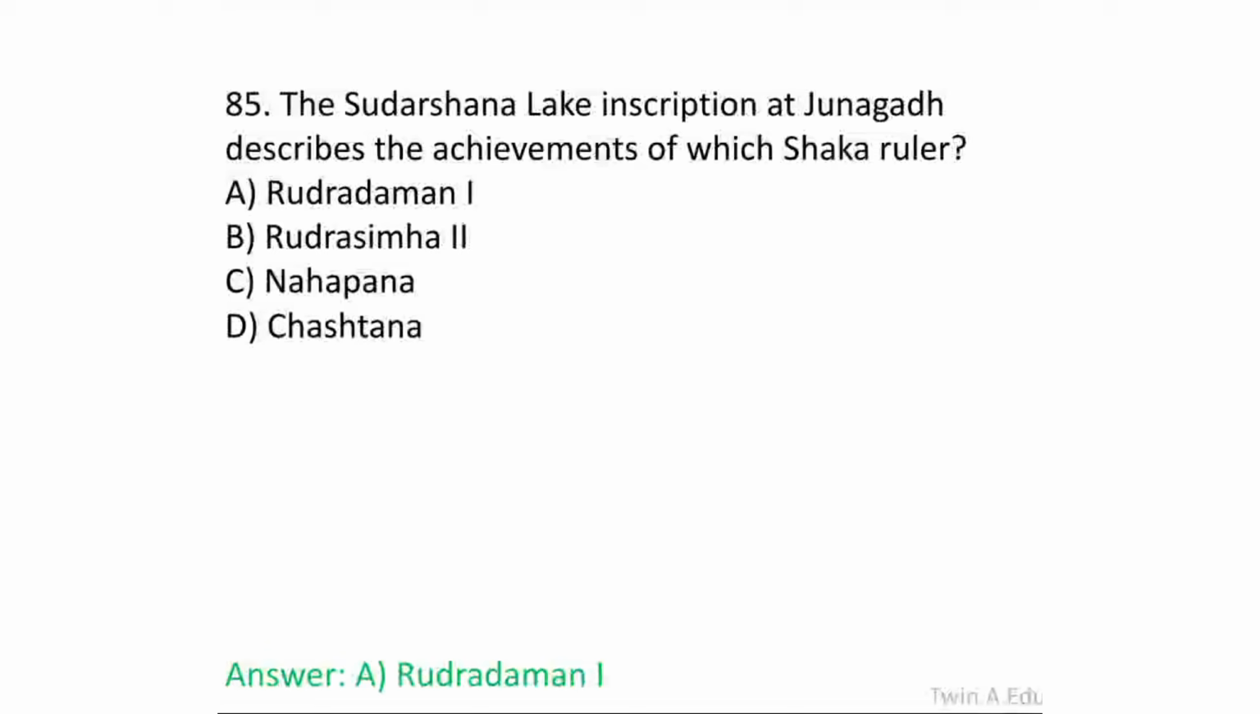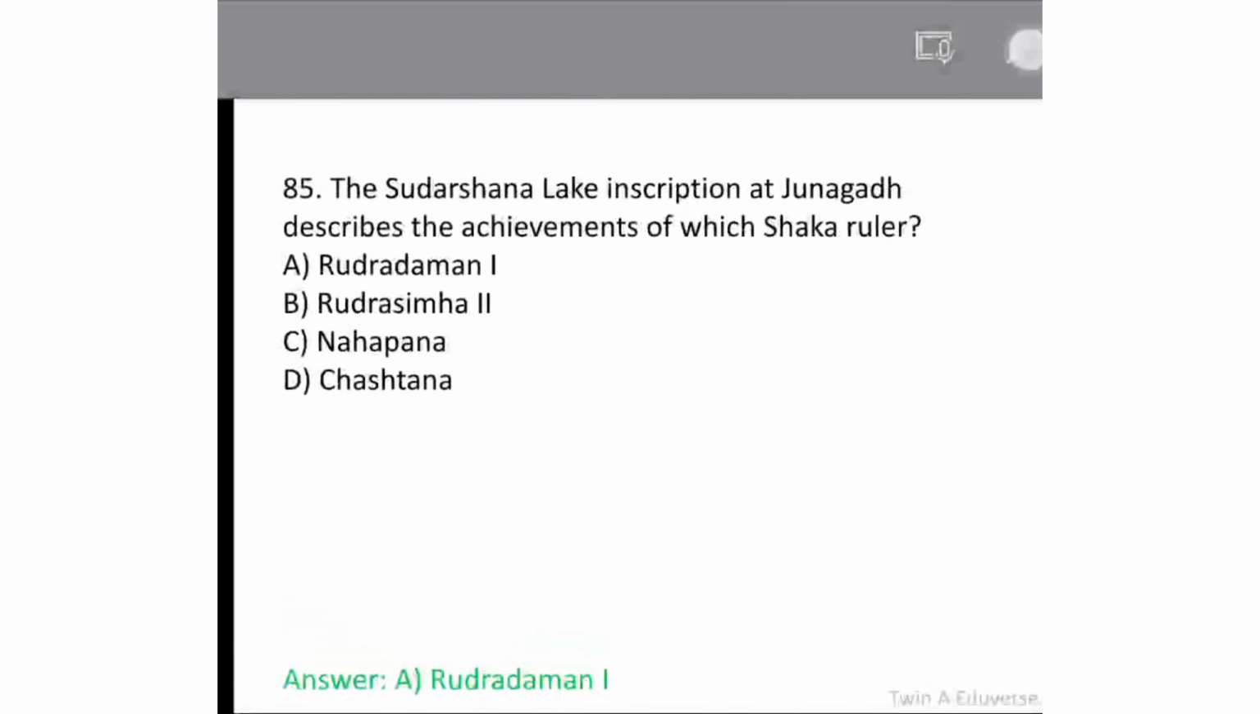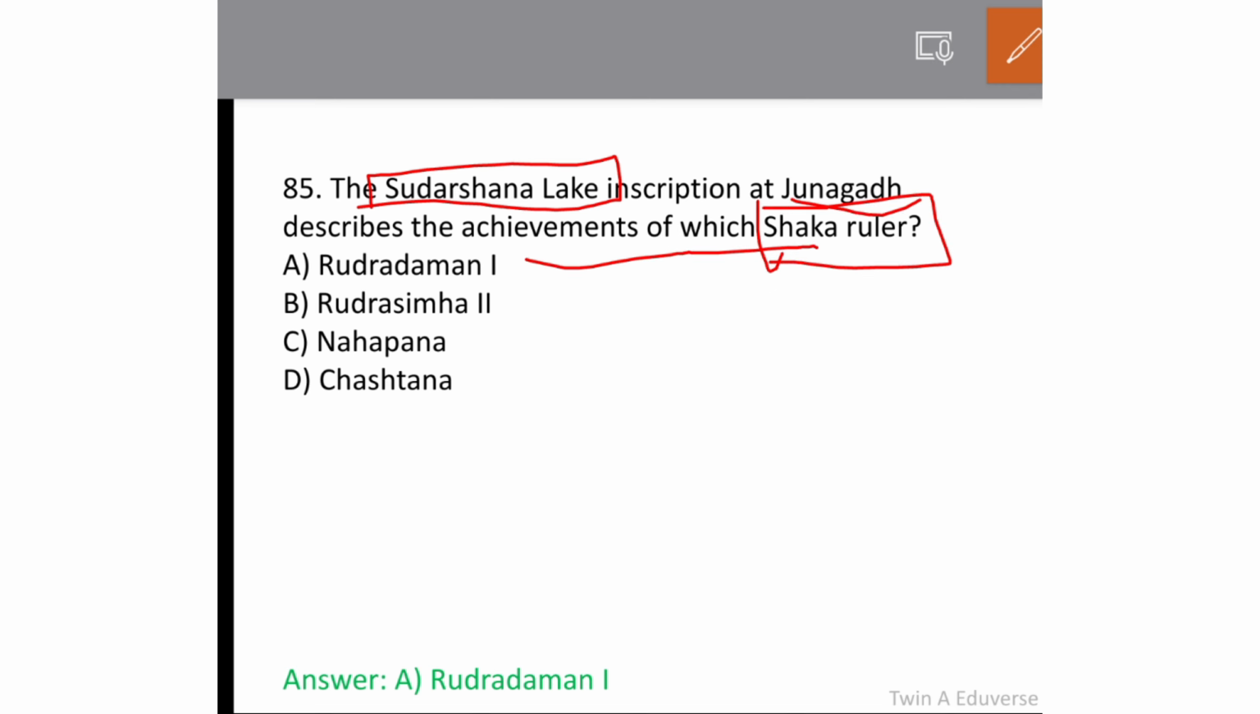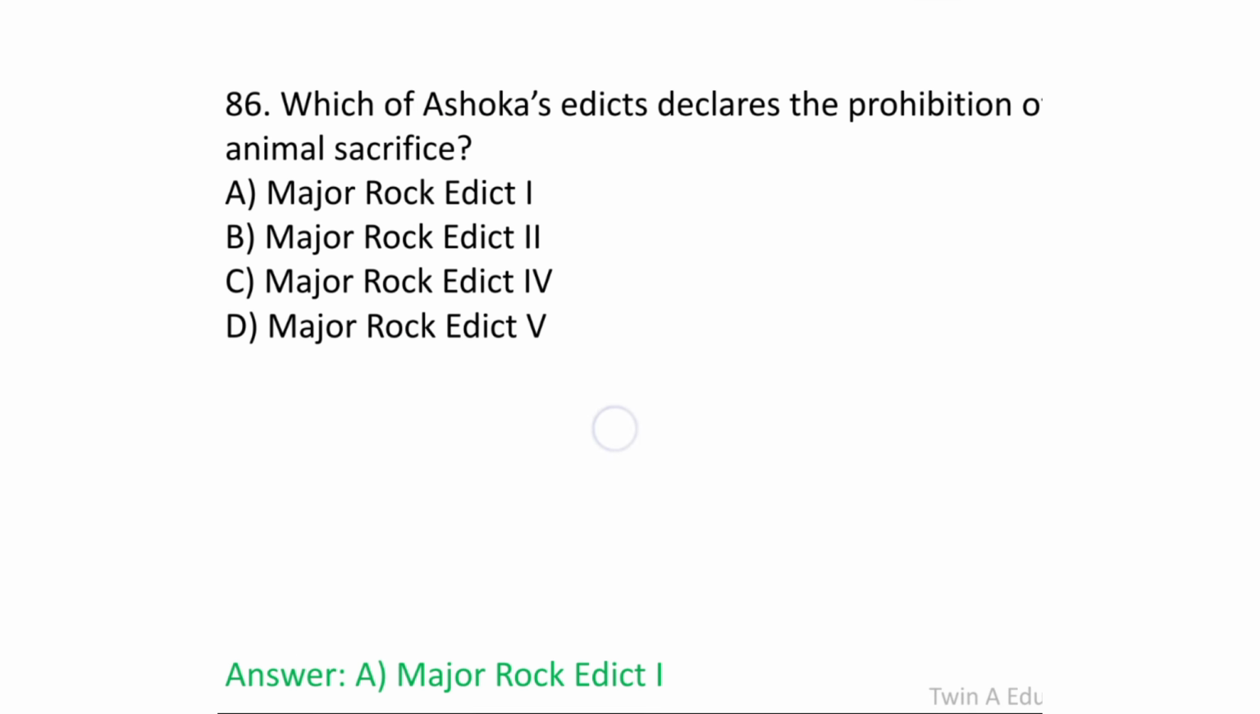The Sudarshana Lake inscription at Junagadh describes the achievements of which Shaka ruler? It was Rudradaman 1 or 2? It's 1. Option A is the answer.